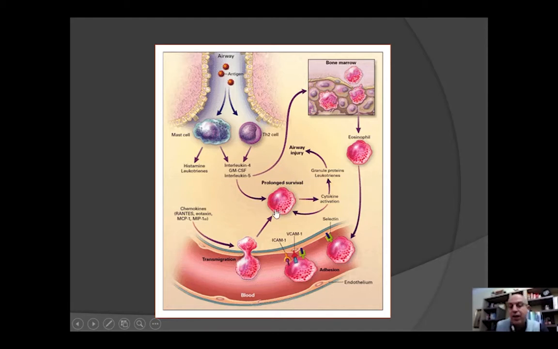Reaching the lung, they will find no parasites. So they will start releasing their cytotoxic granules and injure the airway. The worst situation is that interleukin-5 is responsible for two things. One is recruiting eosinophils. Two is prolonging their survival: the longer eosinophils stay alive, the greater the damage will be. That's why we have to stop this cascade. And unfortunately, in allergic people, we have to take, of course, antihistamines and other medication in order to stop it. Otherwise, that can really damage the lungs.